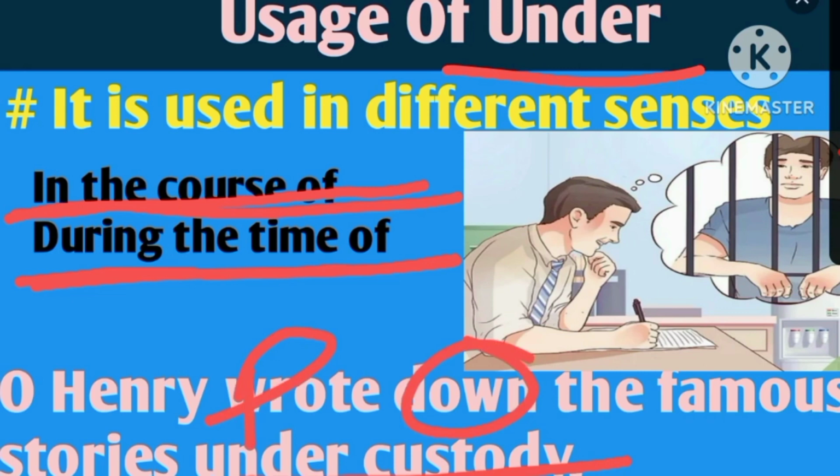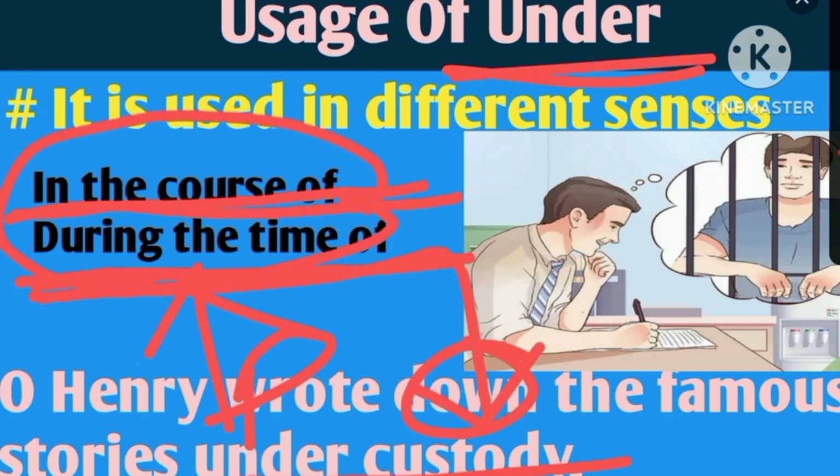It means O. Henry wrote down the famous stories during the time of his custody or during the time of his imprisonment. Here the term under conveys the meaning during the time of, or it conveys the meaning in the course of. I think the usage of under in the sense of in the course of or during the time of is clear to you.